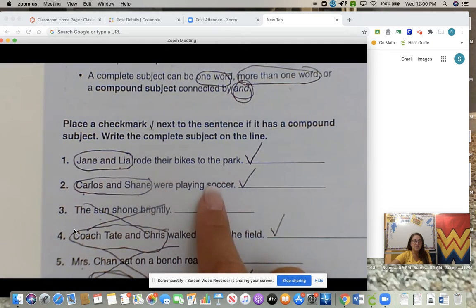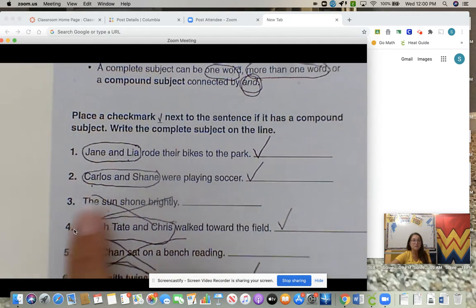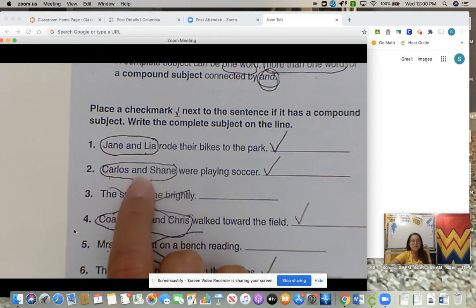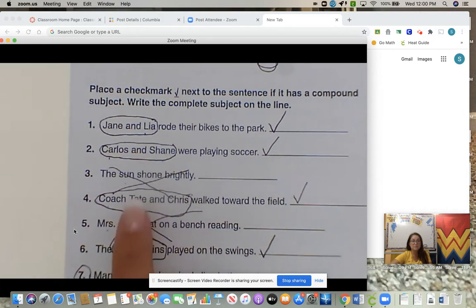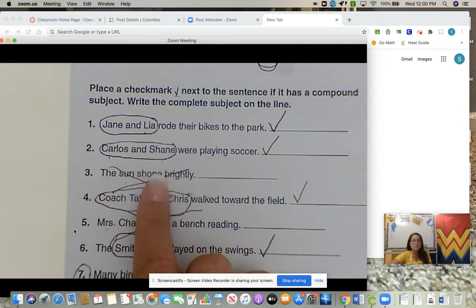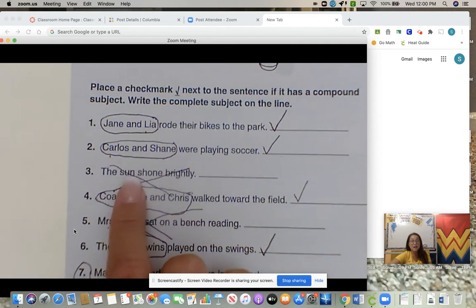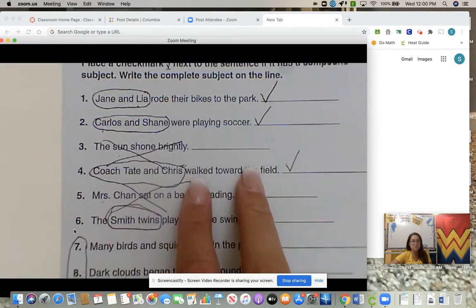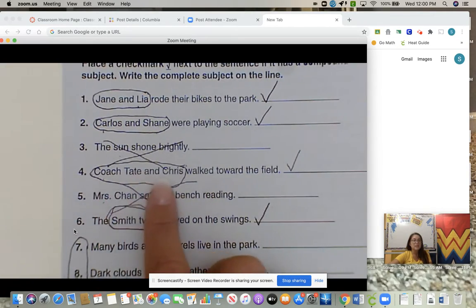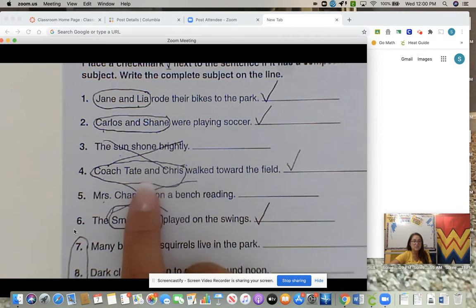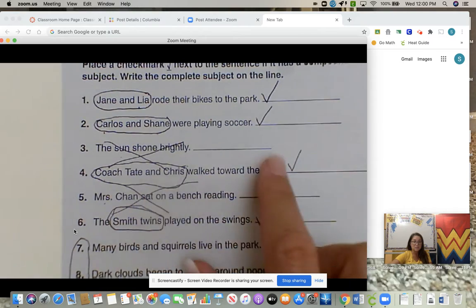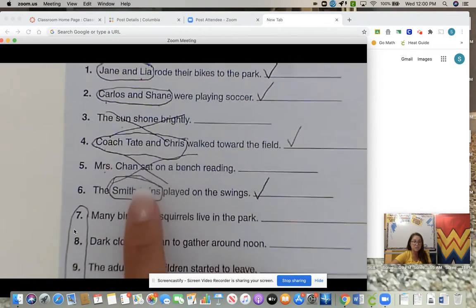Carlos and Shane were playing soccer. Check it off because look, we have Carlos and Shane. So there's that "and", our compound subject. The sun shone brightly. It does not have a compound subject. The sun is a subject, but there's only one subject. We're looking for two subjects right now. Coach Tate and Chris walk towards the field. "And" connects Coach Tate and Chris. That's two subjects. So that's why we made a check mark and we circled our subject.